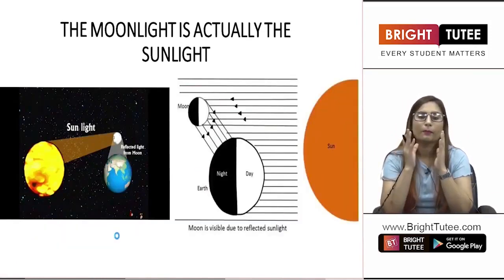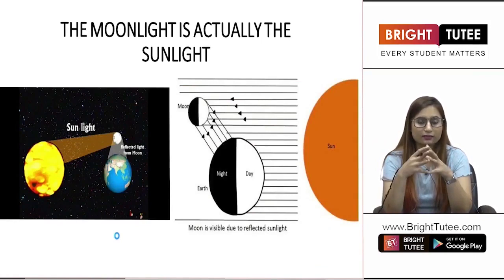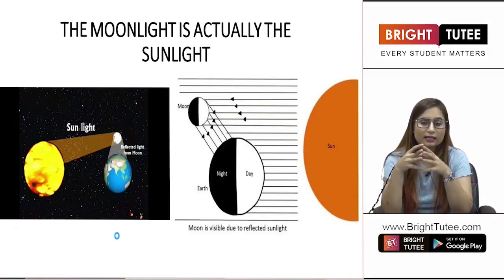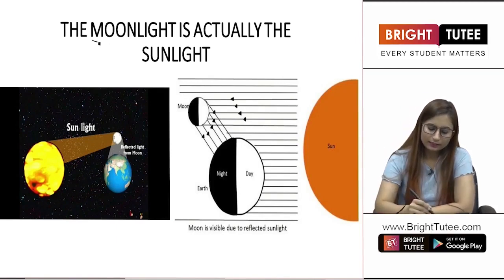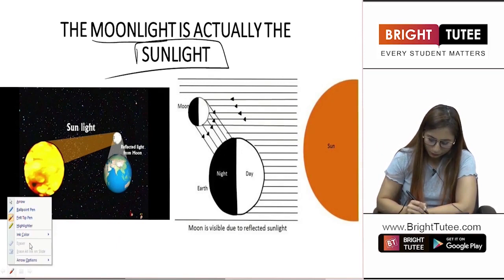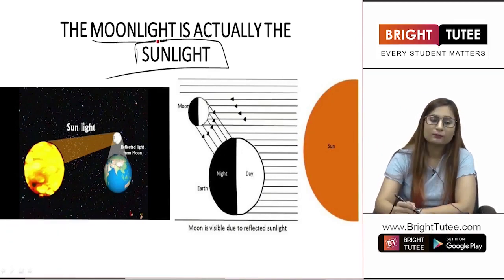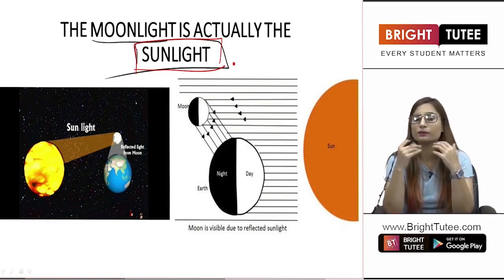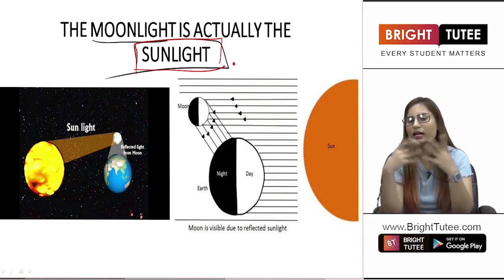Now, the moonlight that you see at night, the moon appears to be very bright to us, right? It is the brightest object in the night sky. But the moonlight is actually the sunlight. You have to understand what we are talking about here. Moonlight is not the moon's own light. Basically, the light that is coming to us from the moon is not the light of the moon. It is the light of the sun. Now, how is that possible at all?